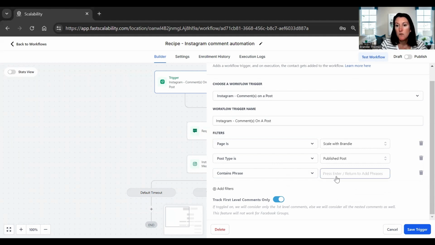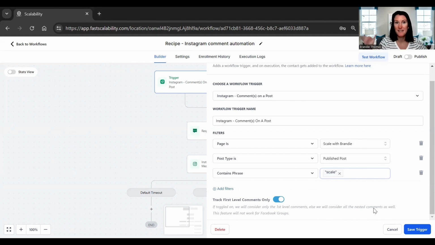And I want to do this so that any post that I have connected to the Scale with Brandy Instagram account, and it has the phrase scale, it's going to start this. Now, I probably want to be more specific because I do talk about scaling a lot. So maybe for me, I'm going to do that one because I don't want it to just pull every word.